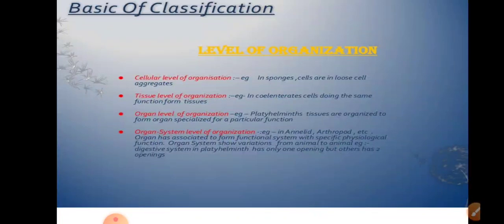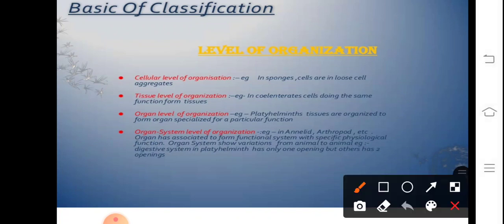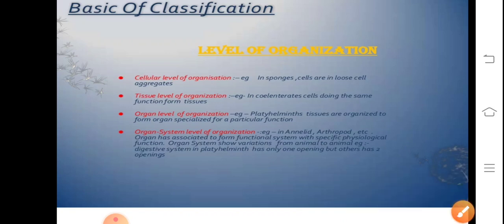Talking about the basis of classification, the animals are classified on the basis of certain fundamental features common to various individuals. The features include the level of organization, whether it is tissue, organ, or organ system level. The cellular level, which is the simplest one, involves the aggregation of cells and is a characteristic feature of Porifera. Example, sponges, where cells are in loose cell aggregates.